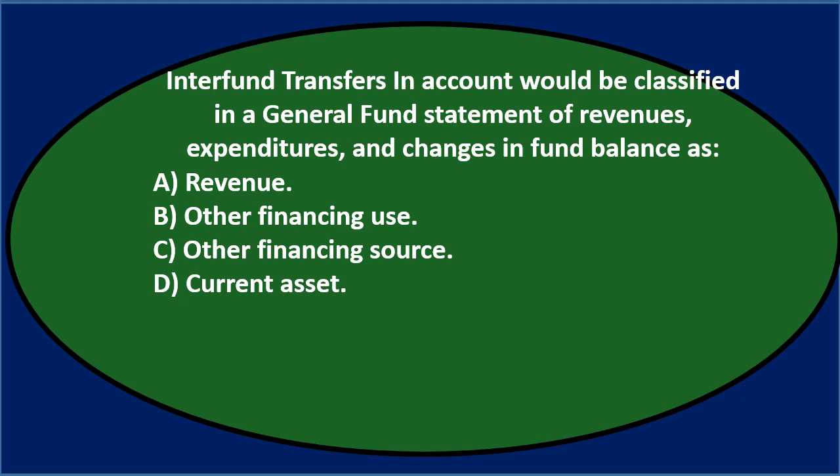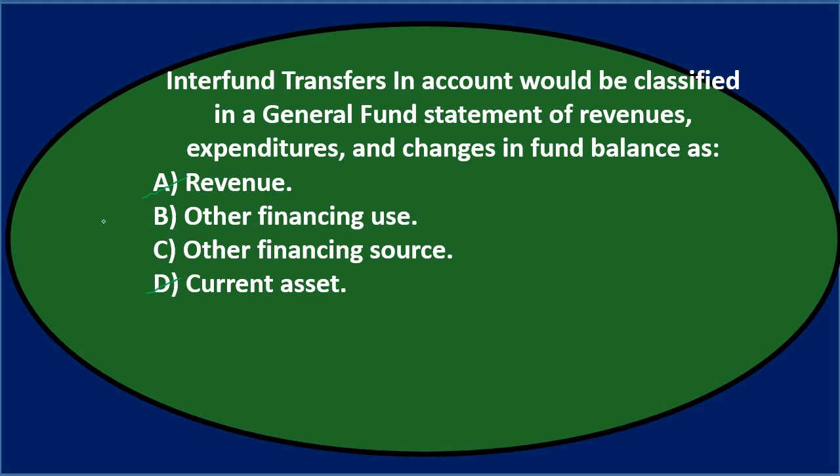Let's go through this again using the process of elimination. Interfund transfers in would be classified in the general fund statement of revenues, expenditures, and changes in fund balances, in essence the income statement type account, as either revenues, versus the other financing uses and other financing sources. Of these four answers, D is a balance sheet account, so that doesn't seem like the one. And then we have revenue, which seems like it would be grouping there. However, it seems like it's going to be a transfer of some kind. So the other financing use or source look like the items that are between those two.